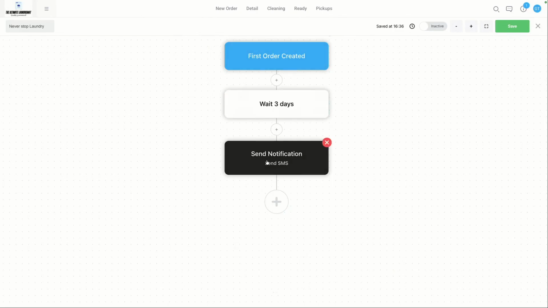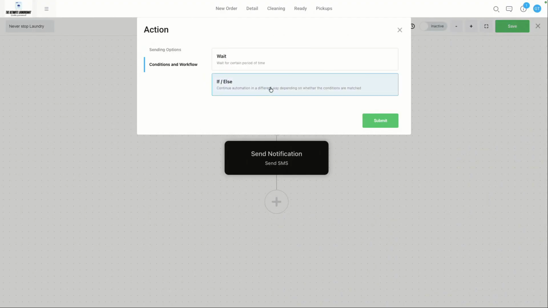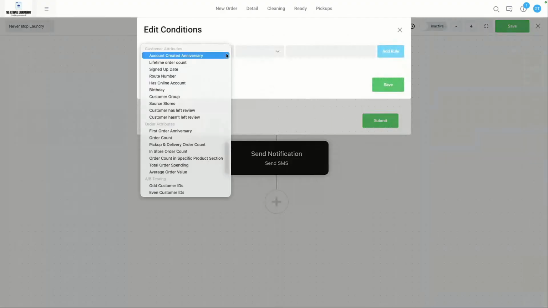We sent an SMS including a promo code to try to retain their service. You want them to place, of course, another order. We've given them a promo code to encourage that. So now let's set an if-else condition. So we're going to click on plus. We're going to go to conditions and workflow, and we're going to set an if-else condition, right?